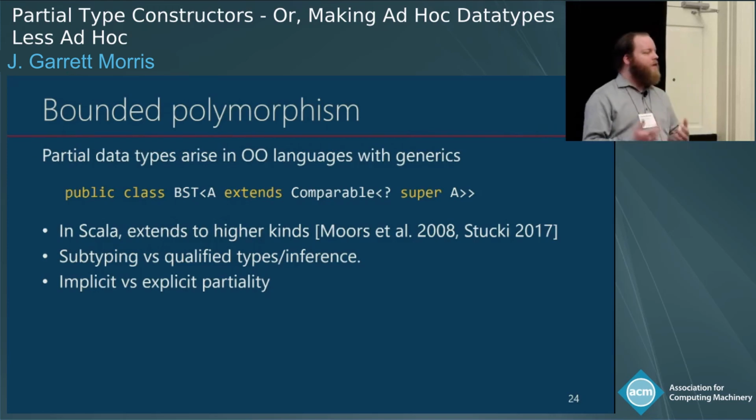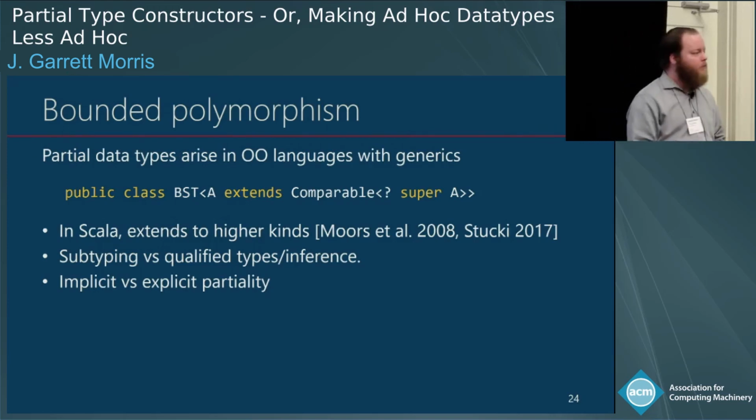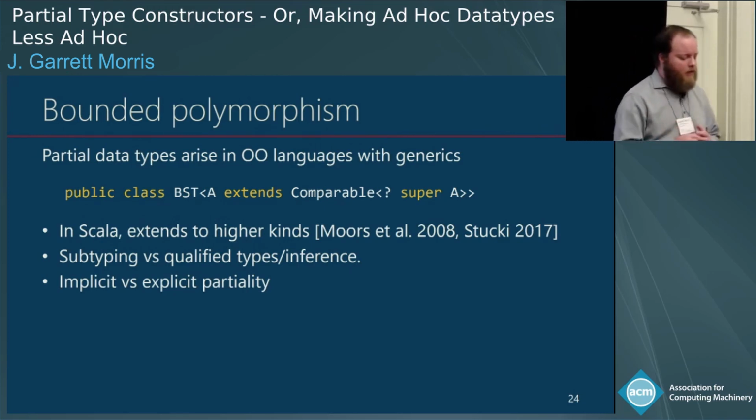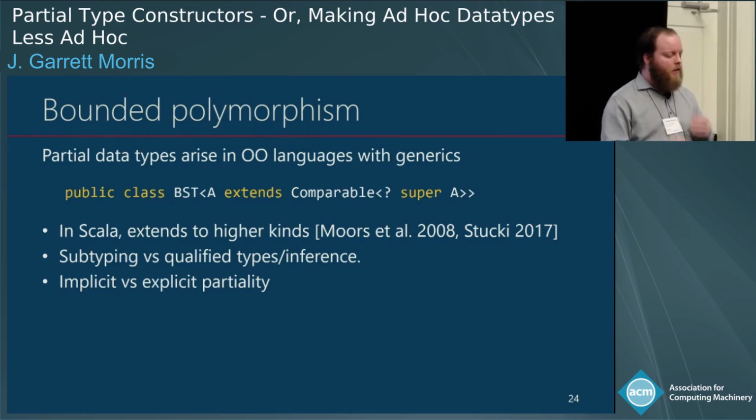It's also worth pointing out that these things can happen in bounded polymorphism. Or this can look very similar to bounded polymorphism. There are a couple of differences between our approach. One is just the natural trade-off of subtyping versus qualified types and inference. The other difference between what we're doing and what's turning up in Scala is that we really want to make these at constraints implicit as much as possible. And the argument there is that they should be explicit. I think that's a language design question, but it is a difference between the two approaches.